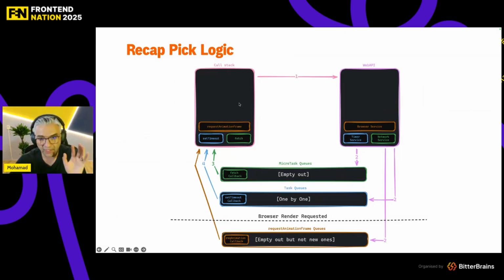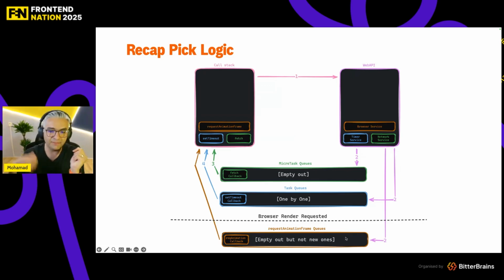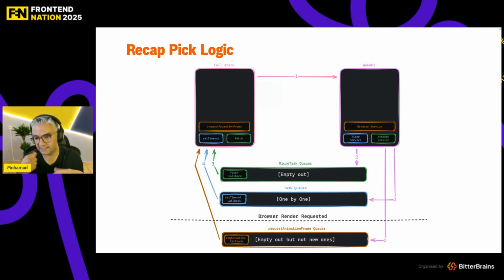So if I want to recap everything: we have the call stack, web APIs, and three different queues. We have the microtask queue, which has the highest priority. We have the task queue, for instance timers, which has a little bit lower priority than microtasks. And we have requestAnimationFrame, whose priority is not like microtask and task.